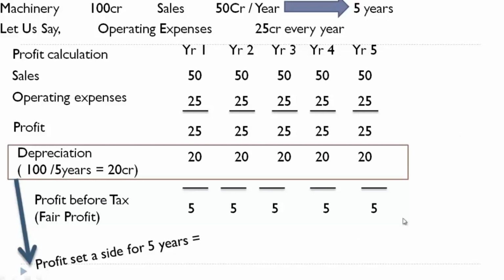So in this case, the owners can take only 5, 5 5 is 25 crore as profit for them, because whatever they can take as profit is limited because of depreciation accounting. Depreciation accounting has prohibited the owners from taking to the extent of 100 crore, right? So by providing depreciation, we have limited the owners from taking 100 crore, or we have set aside the profit for 5 years, which is 100 crore, and this 100 crore is nothing but the original cost of asset.